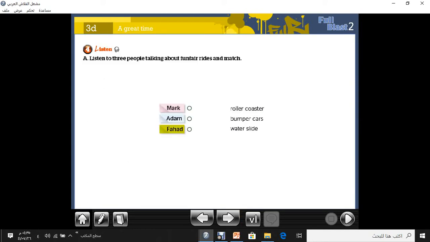Okay, let's move to the second part of our lesson, which is part number 4. Listen. You have to listen carefully, guys. Listen to 3 people talking. We have 3 people talking about funfair rides. You know funfair, which has entertainment games and rides. Okay. Listen, please.